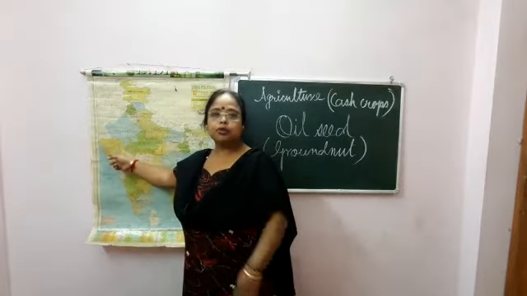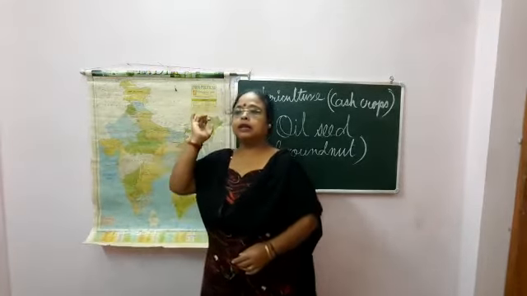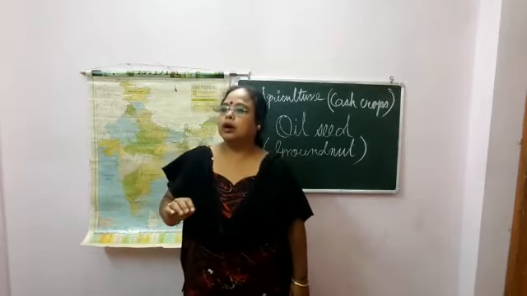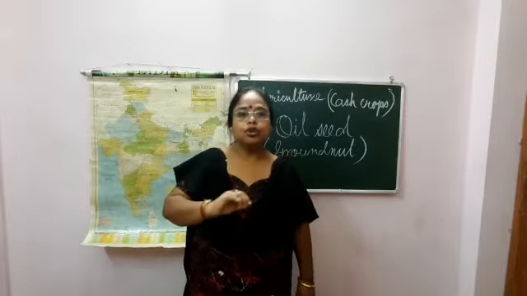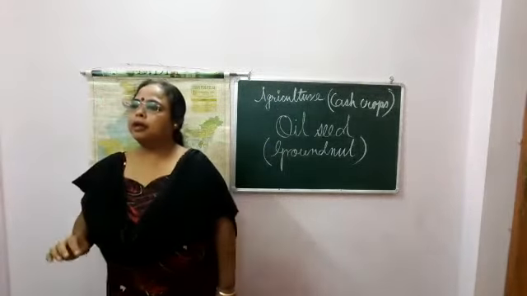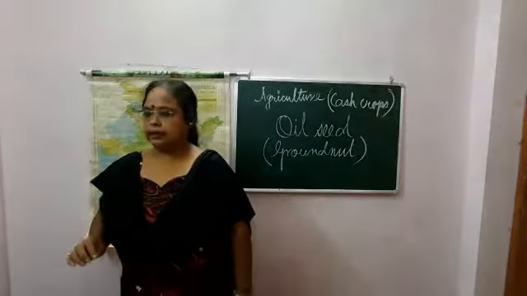Gujarat is the leading producer of groundnut. Groundnuts are also of two types, bunch type and runner type.